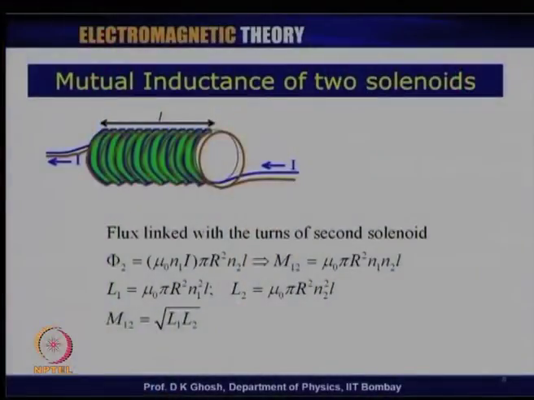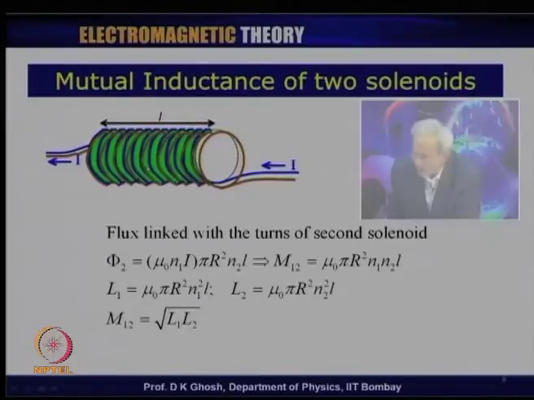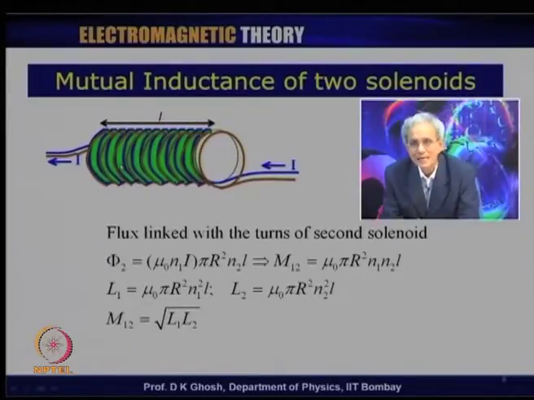Here what I have done is make it somewhat simple. I have put one solenoid over the other. You can see this in this picture. There is this blue colored loop, blue or green, which I was talking about earlier, and now I have superposed on it rather tightly another solenoid.